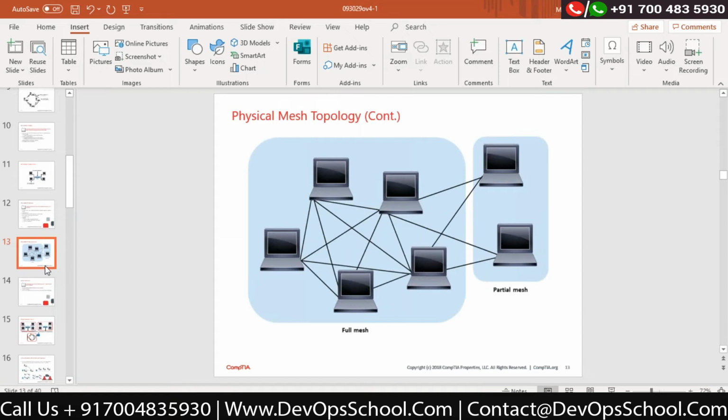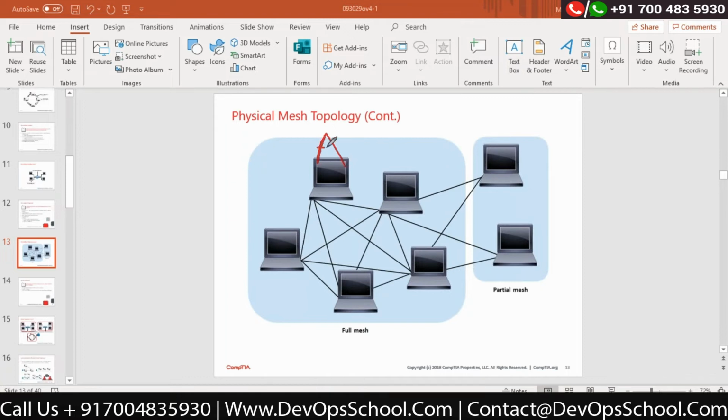Look at the mesh. If you carefully look at this mesh topology, there is every computer. Here is not a centralized mechanism, but look at this computer.